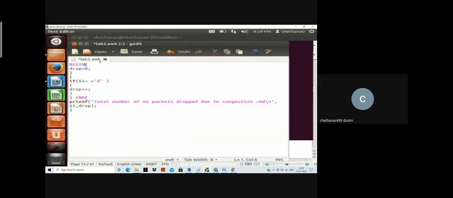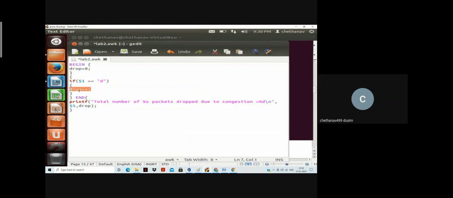See here, the space should be there before the flower bracket, as I said. And here also, if $1, the first column, is double equal to D, then we have to count it, right? For that purpose, I've used a variable here, drop.